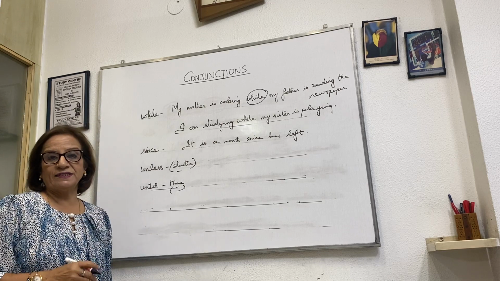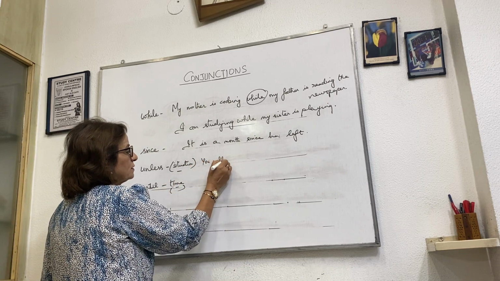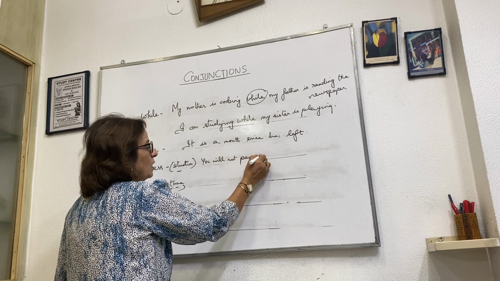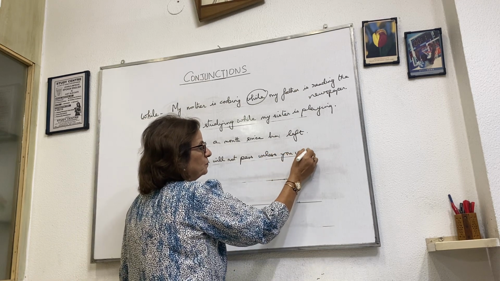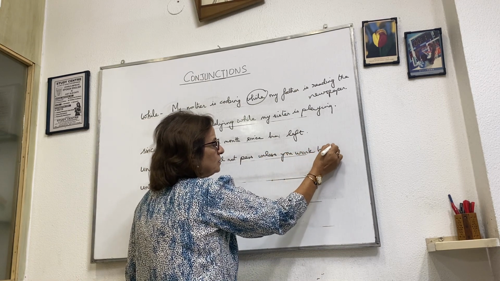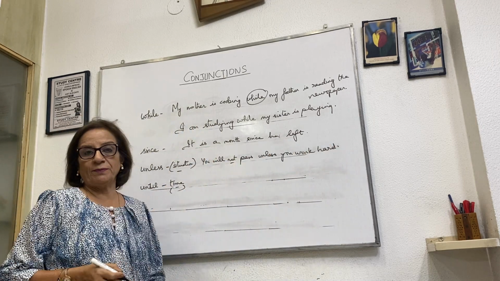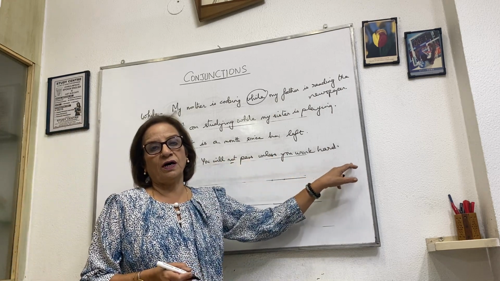For example, I say, you will not pass unless you work hard. Here I am describing a situation, but it's a negative. The word not has come. You will not pass unless you work hard.